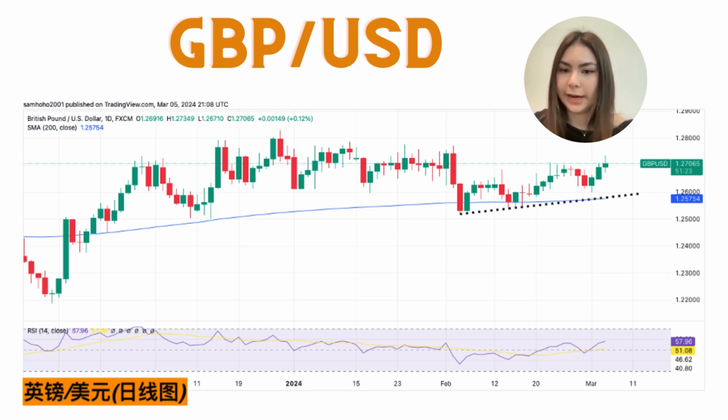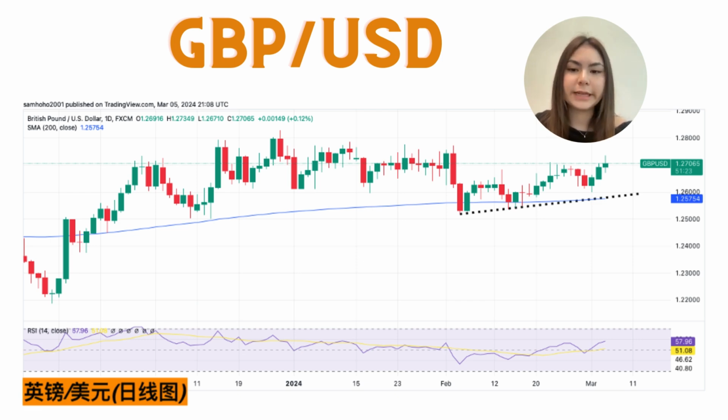The pound-USD pair has gone up above 1.27, reaching its highest level since early February. This rise is due to a weaker US dollar after disappointing ISM services PMI data. Despite a brief dip in early European trade on Tuesday, the pair is still moving up, supported by trading above the key 200-hour moving average and an RSI above the 50 midline, indicating an upward trend. The upcoming U.S. labor force data and Federal Reserve Chairman Jerome Powell's testimony are expected to influence the pair's direction, with 1.27 and 1.2706 as immediate resistance levels.